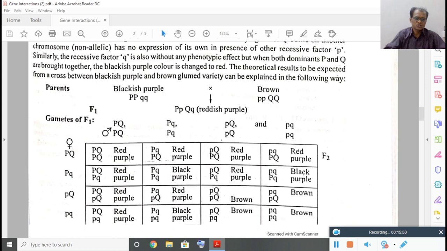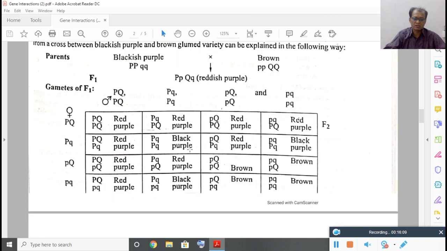9:3:4. So as usual, 4 types of gametes are formed. You know very well: capital P capital Q, capital P small q, small p capital Q, small p small q. Four types of gametes, one side we take on the male and the other side the female. After their crossing and fusing, you will get all these.